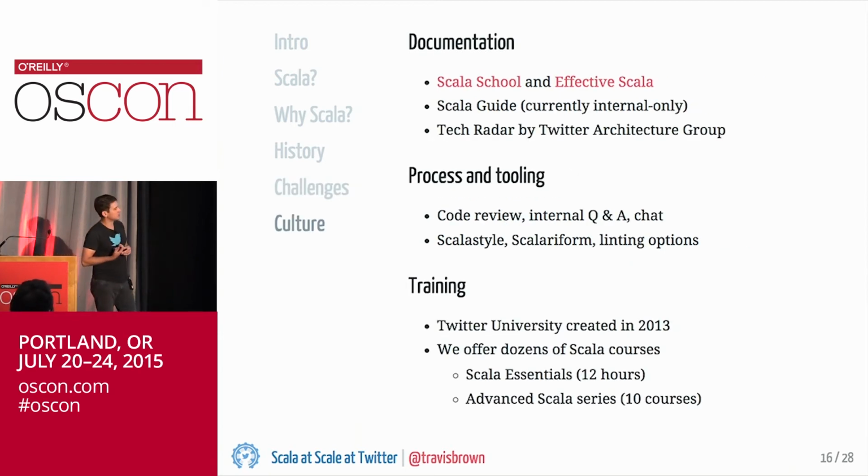And so some of the ways that we've done that from the very early days is through documents like Scala School and like Effective Scala. And then also, more recently, we've been working on a Scala guide that is a kind of successor to Effective Scala that's currently internal only, but we'll be pushing parts of that work out into Effective Scala over the next few months. We also have an internal tech radar, which is maintained by this Twitter architecture group that gives recommendations about both techniques and then also third-party libraries and internal libraries as well.